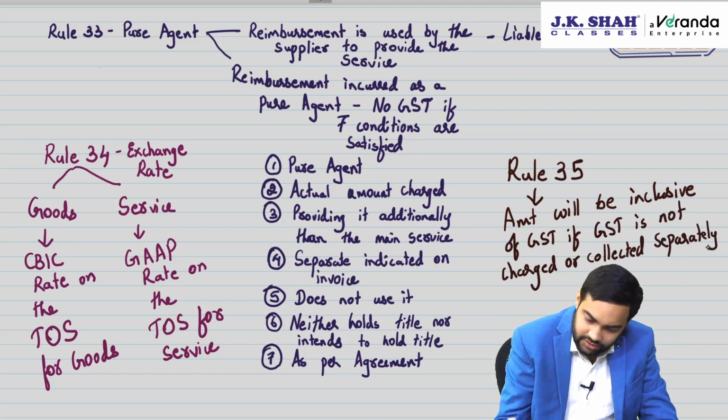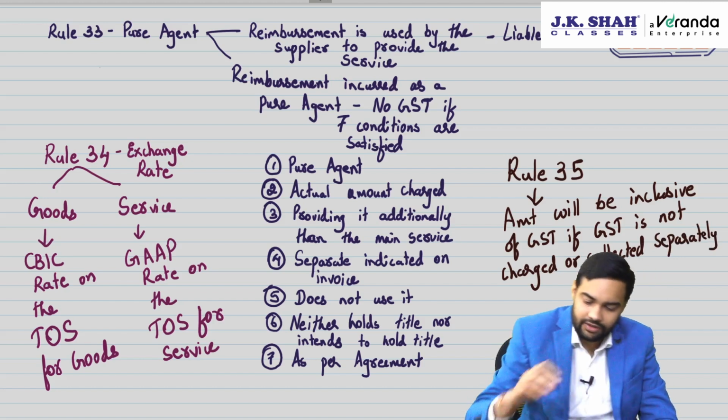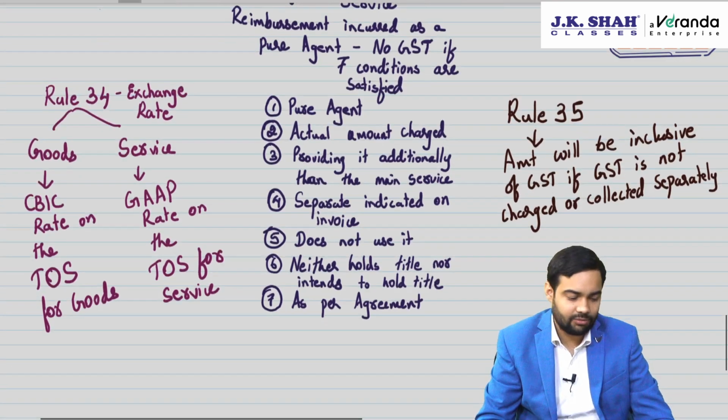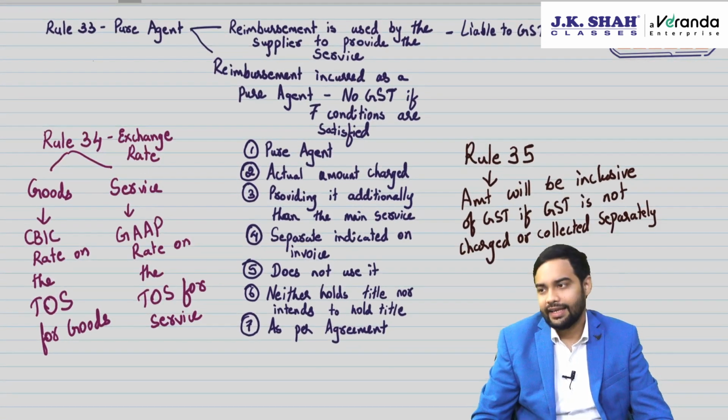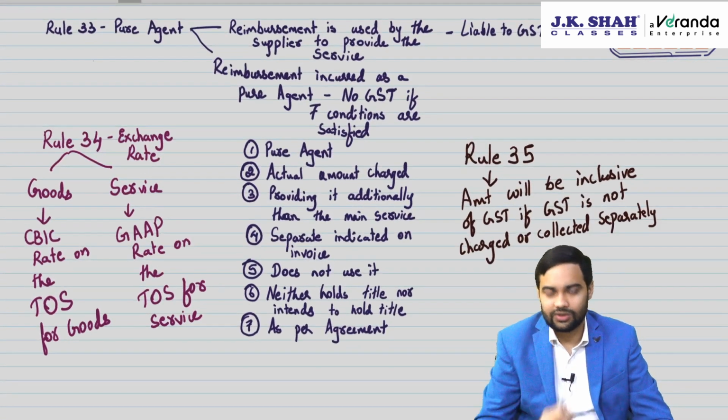If you don't charge or collect GST separately, then in that case, whatever is the amount charged, that amount will be considered as inclusive of GST. So these are the rules.